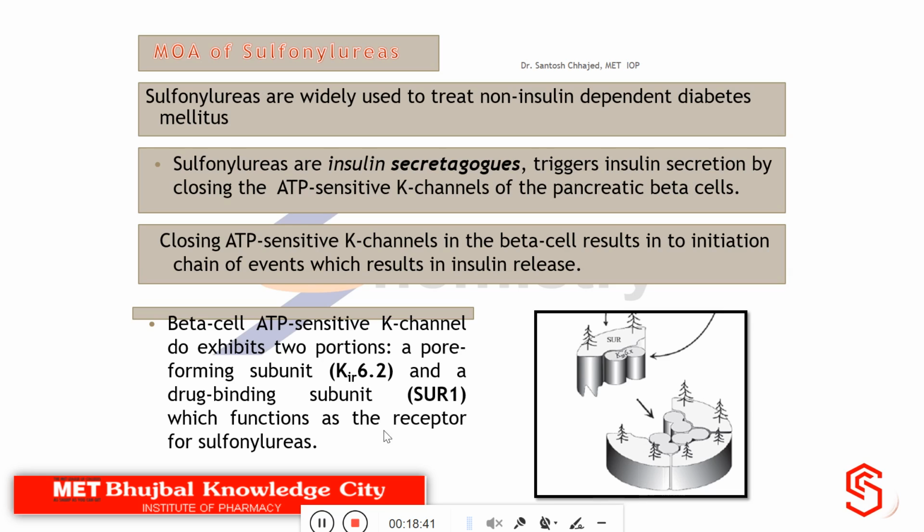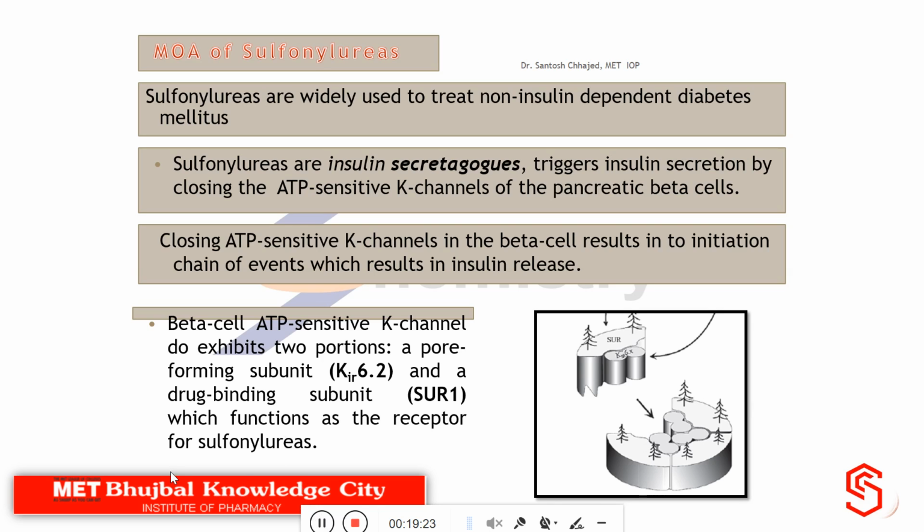The specific structural moiety present in the sulfonylurea analogs binds particularly at the beta cell, that is at the ATP sensitive potassium channel, and it exhibits two portions: a pore, that is a pinhole-like portion, the pore forming subunit, known as the KIR 6.2 unit, and a drug binding subunit, that is SUR1, named after understanding its binding position, that is sulfonylurea receptor 1, which functions as a receptor for the sulfonylurea drug.